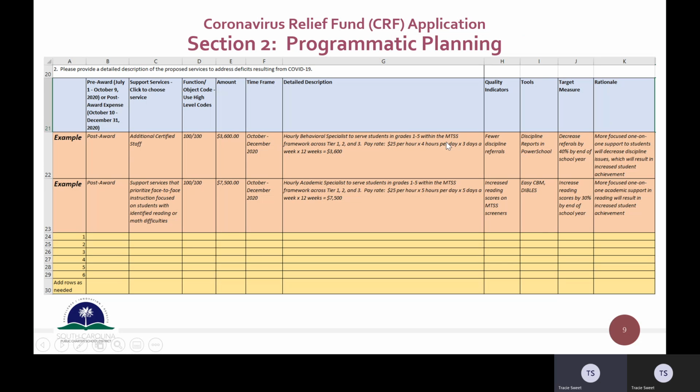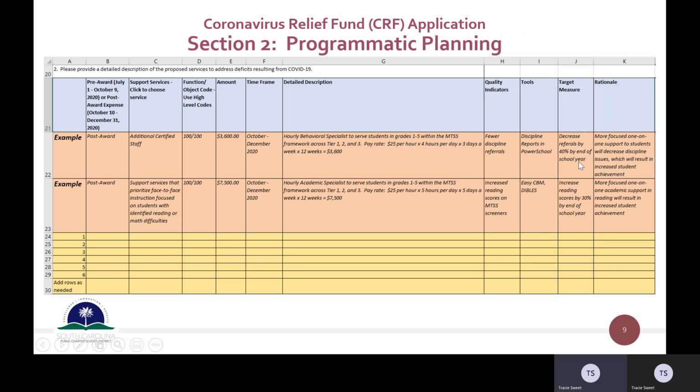So the examples here, notice that the quality indicators for the hourly behavioral specialist are fewer discipline referrals. The tool that's going to be used is discipline reports in PowerSchool. And the target measure, remember, if it's a measure, it needs to be something you can actually measure. You're going to measure that by looking at the discipline reports in PowerSchool. But the target is to have a decrease in discipline referrals by 40% by the end of the school year.